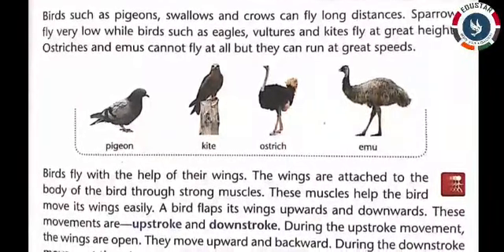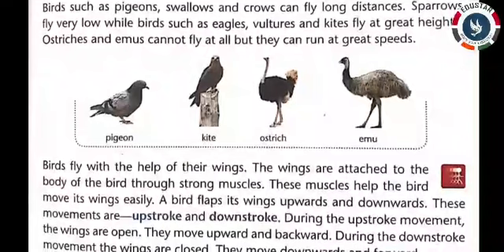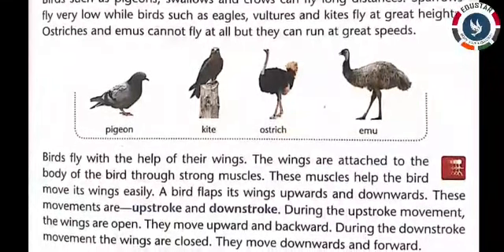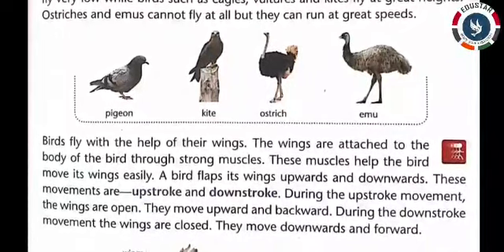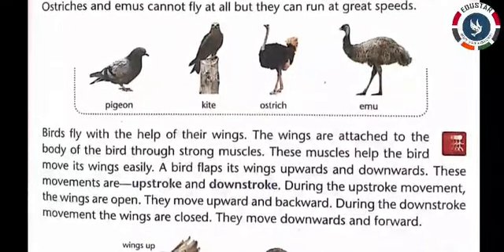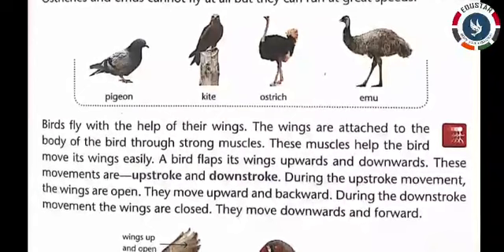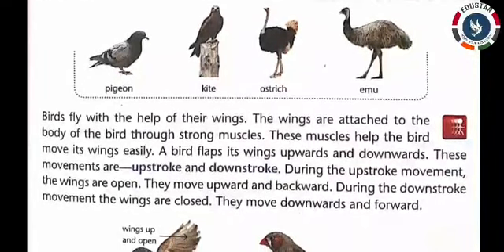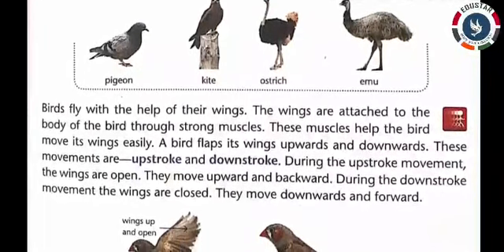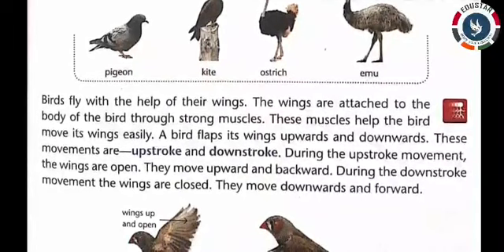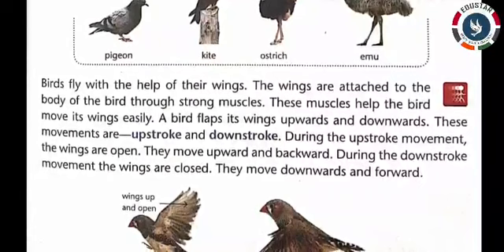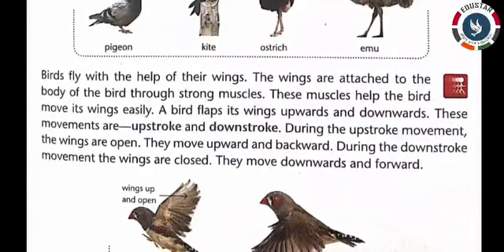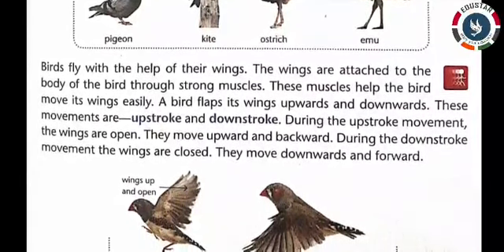Birds fly with the help of their wings. The wings are attached to the body of the bird through strong muscles. These muscles help the bird move its wings easily. A bird flaps its wings upwards and downwards. These movements are upstroke and downstroke. During the upstroke movement, the wings are open.